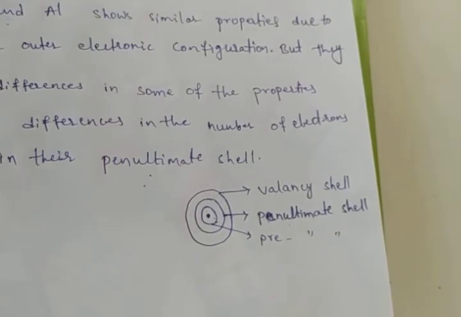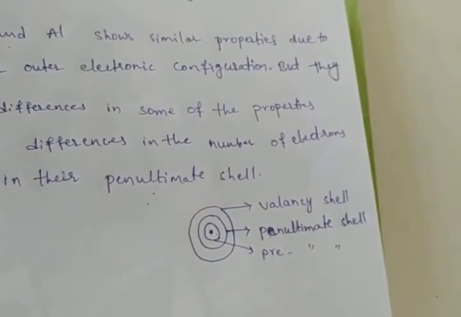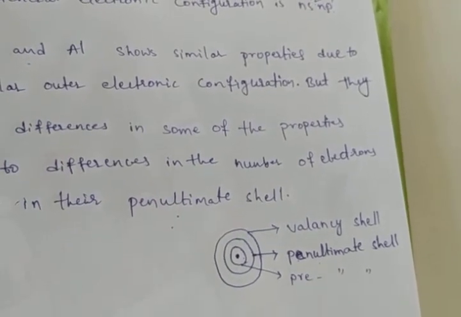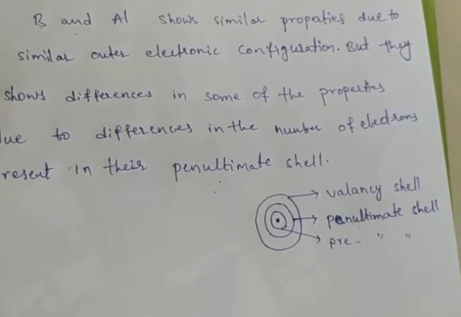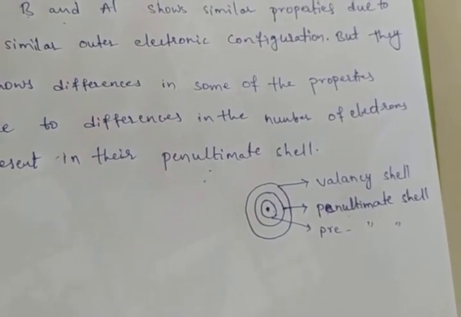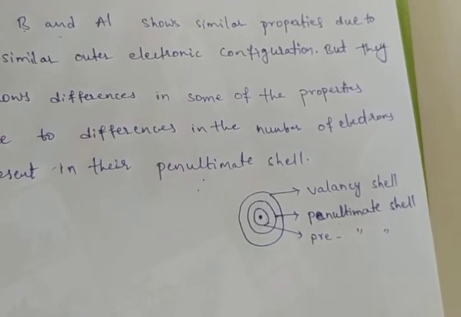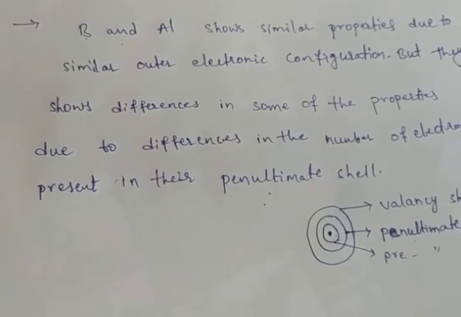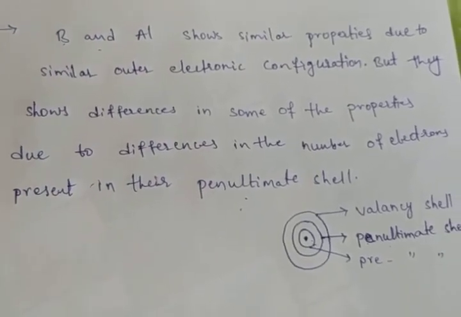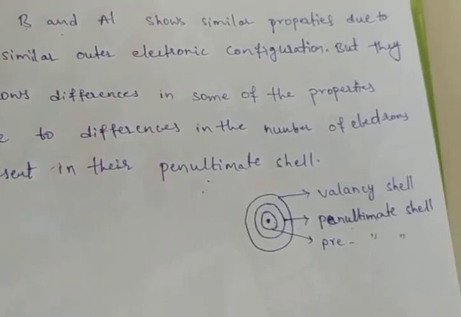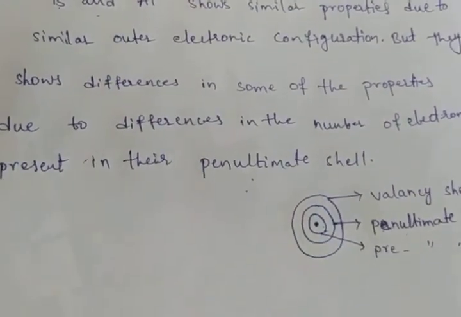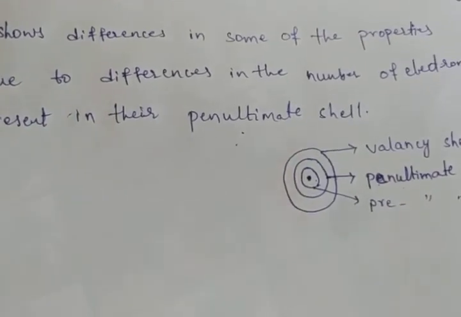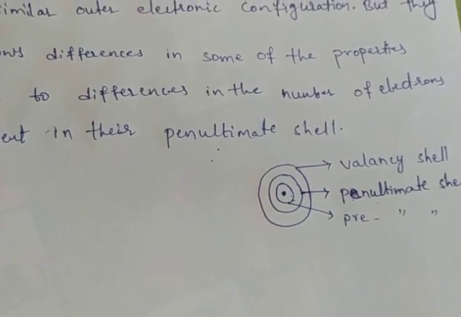Here they show some differences in properties due to the difference in the number of electrons. Similar electronic configuration is there, that's why they show similar properties. But some of the properties are different. Why are boron and aluminium showing some different properties? Because of the difference in the number of electrons present in their penultimate shell. We have to check the electronic differences in the penultimate shell. Now we are going to discuss the electronic configuration of 13th group elements.